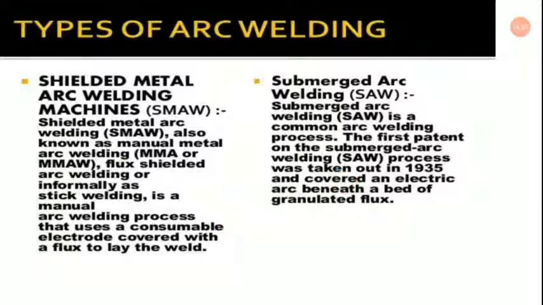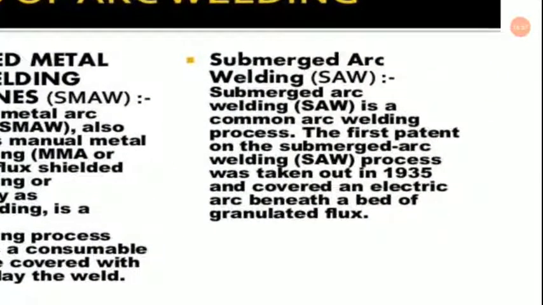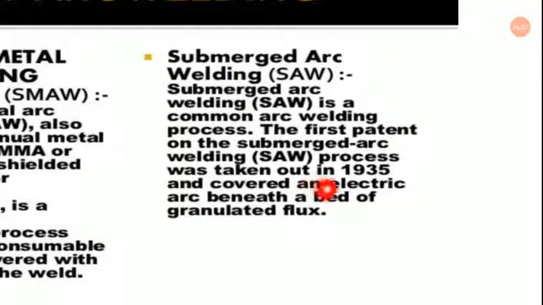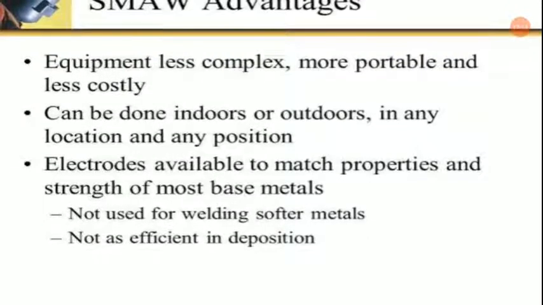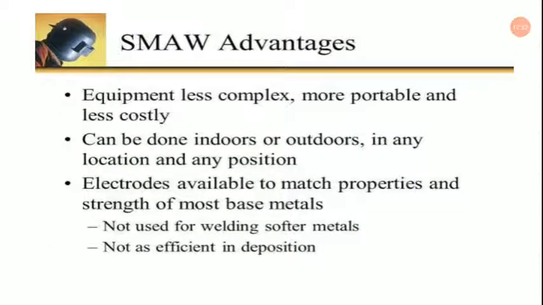Now SAW, submerged arc welding, is a common arc welding process. The first patent on the submerged process was taken out in 1931 and covered an electric arc beneath a bed of granulated flux. So advantages of SMAW, shielded metal arc welding: equipment is less complex, more portable and less costly, and it can be done indoors or outdoors in any location and in any position. Electrodes are available to match properties and strength of most base metals. Disadvantages: not used for welding softer metals, and not as efficient in deposition.